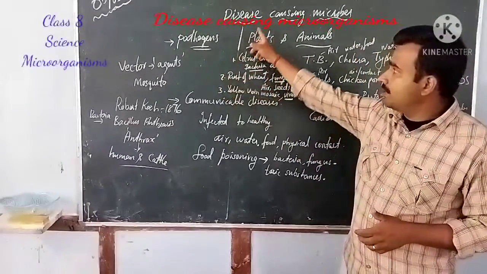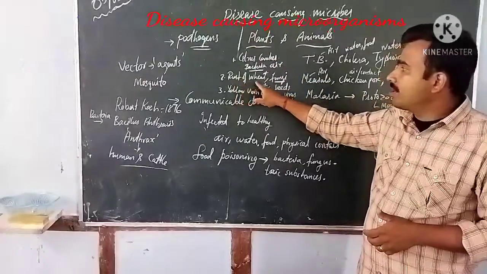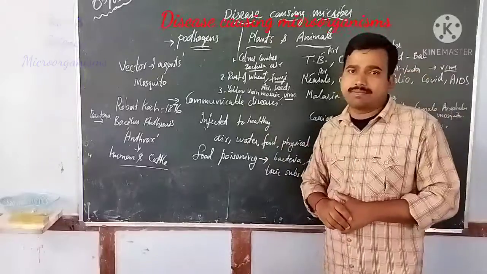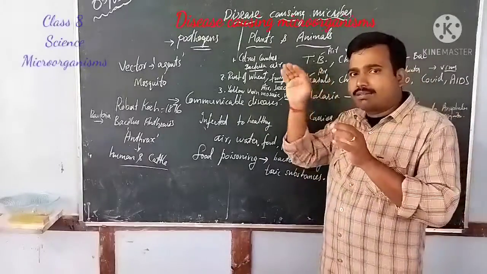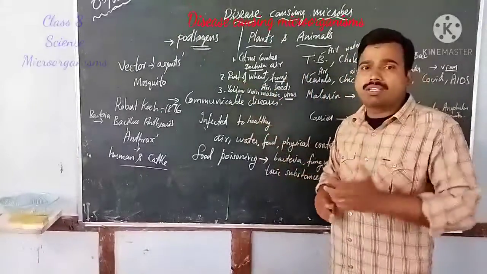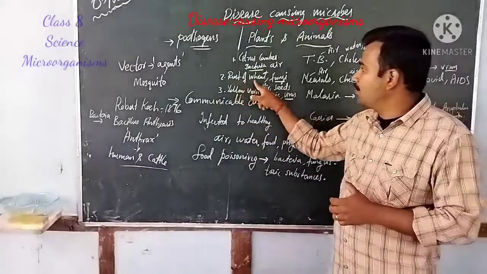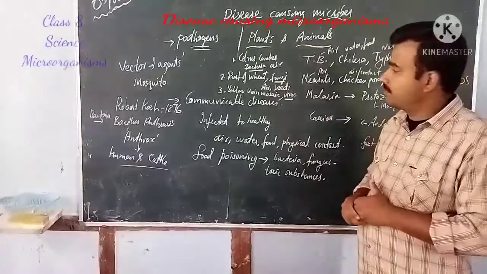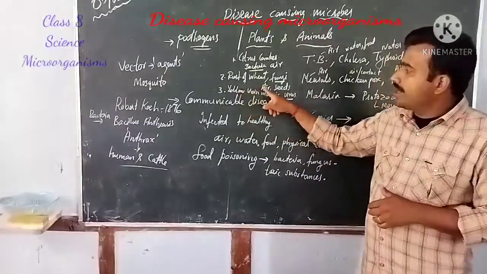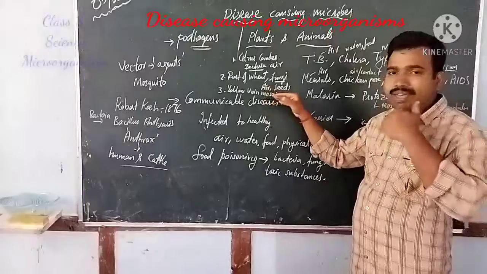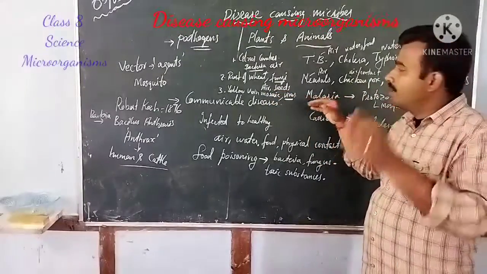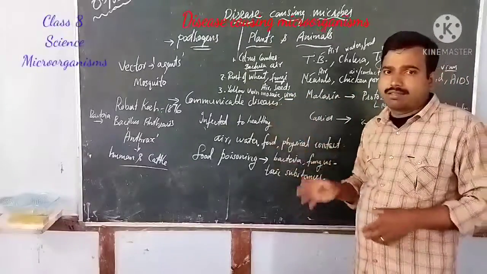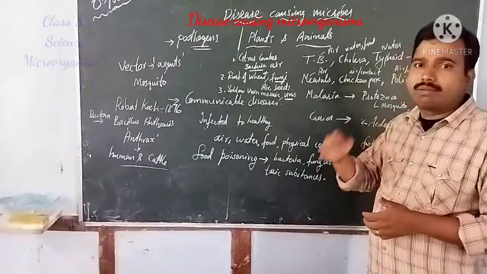The second disease is rust of wheat. This is normally seen in wheat. The color of the leaves becomes somewhat brownish, that's why it is known as rust of wheat. It is caused by a microorganism called fungus, and it can get transmitted through air. When air blows over the wheat, the fungus gets transmitted from one plant to another.